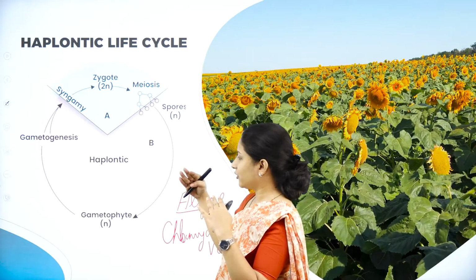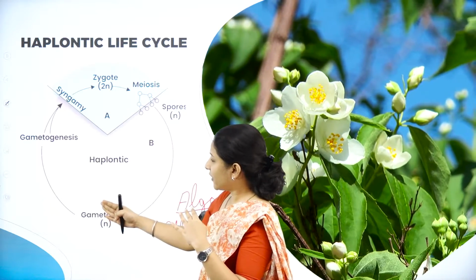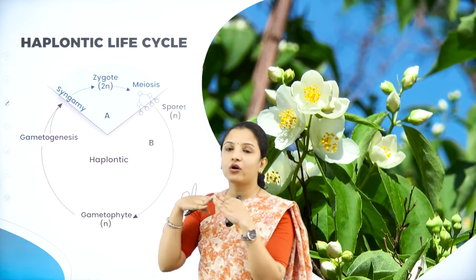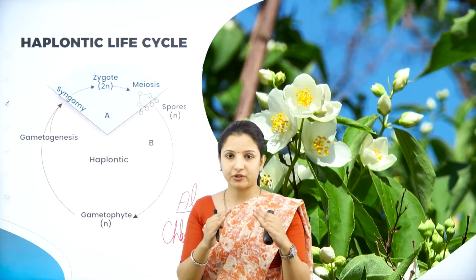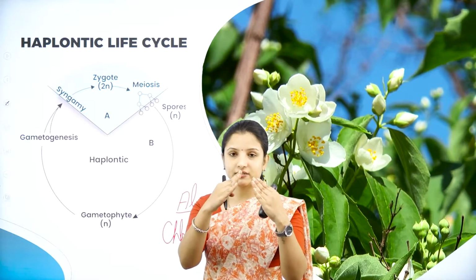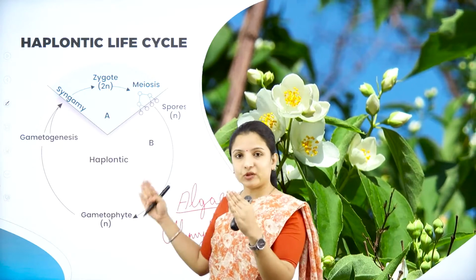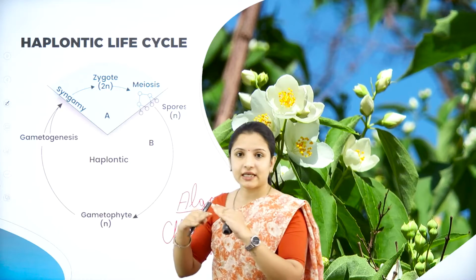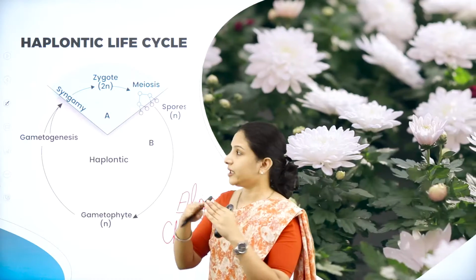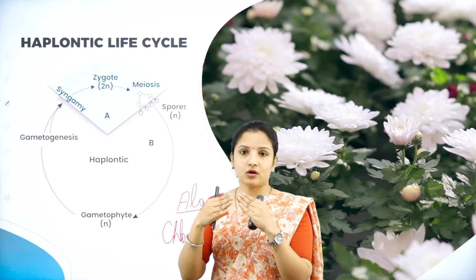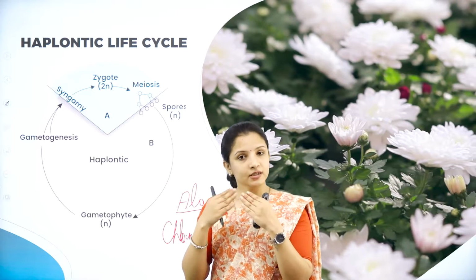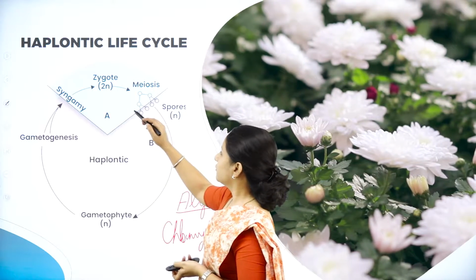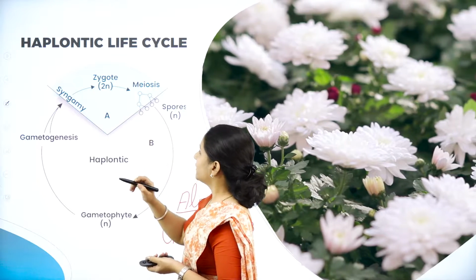So from the spores, from the production of the haploid spores to the gametophyte and the gametogenesis, all these are gametophytic generation. So remember, spores, gametophyte, and the gametogenesis process, all these are gametophytic generation, whereas fertilization, that is nothing but syngamy, and the zygote, one more step, that is the zygote undergoing meiosis, all this comes under the sporophytic generation. So here what happens? First zygote will be there.